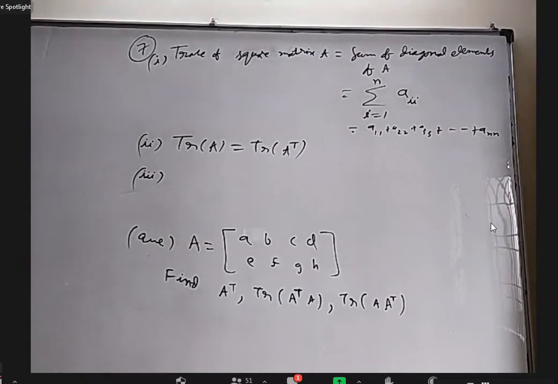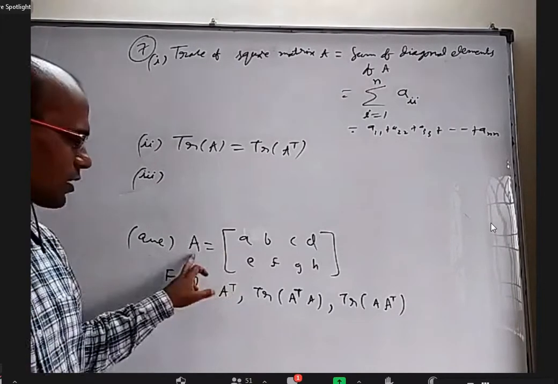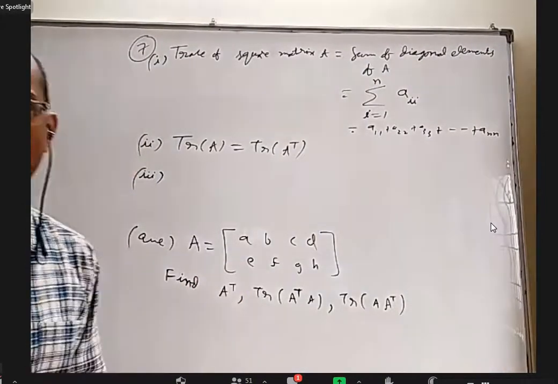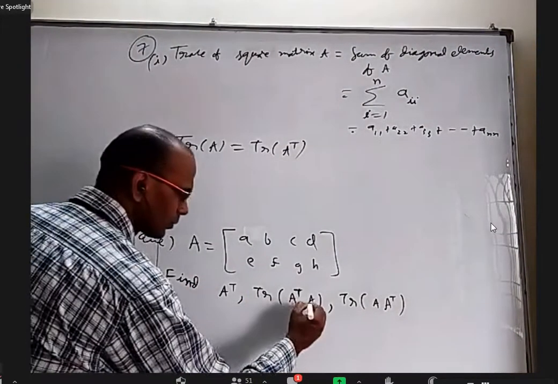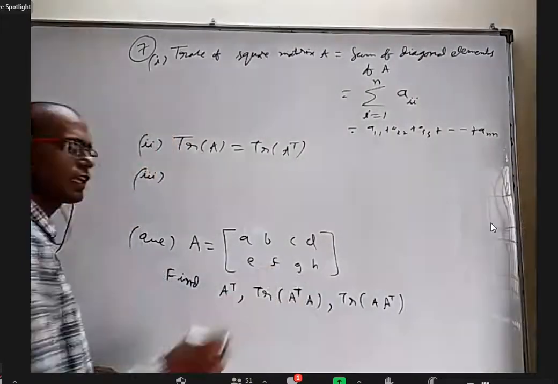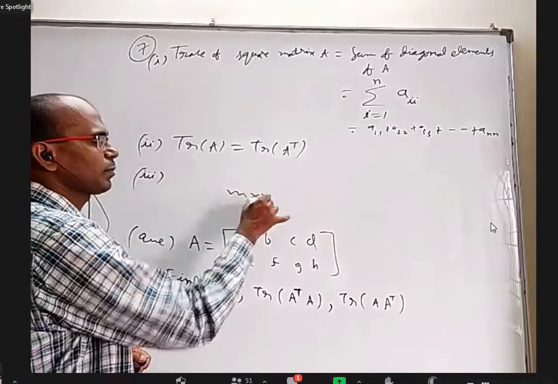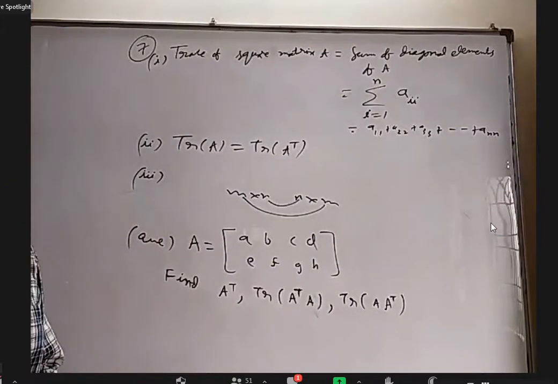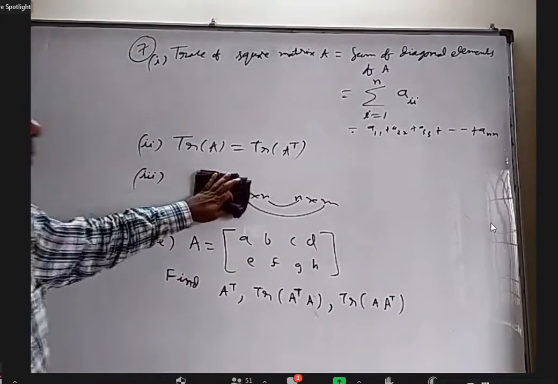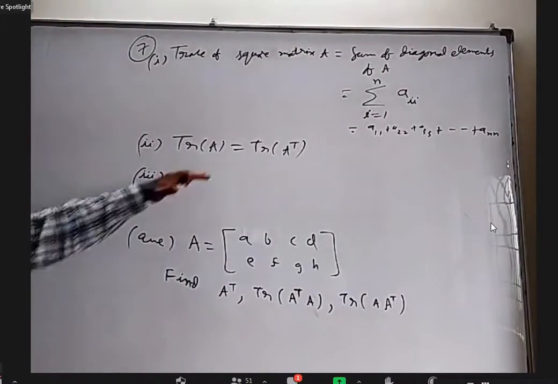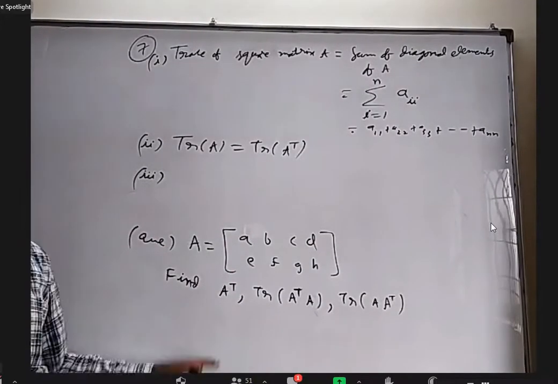How can we find the trace of a non-square matrix? No, I did not ask trace of A. I asked trace of A transpose into A. Multiply these two and see whether you are getting a square matrix or not. In the morning I made this point that even though A is not a square matrix, A into A transpose will be a square matrix, because one of them is m by n and the other is n by m, so the product is m by m. Just leave 2 lines gap here and try to find these things.